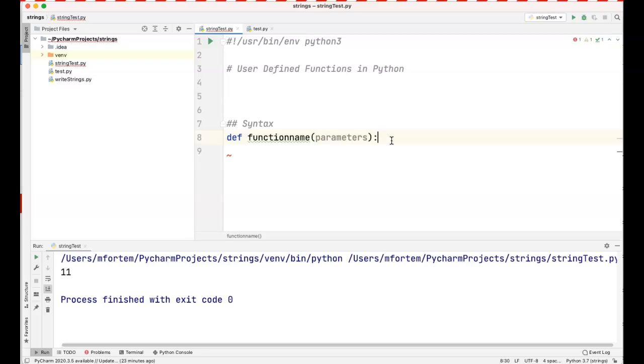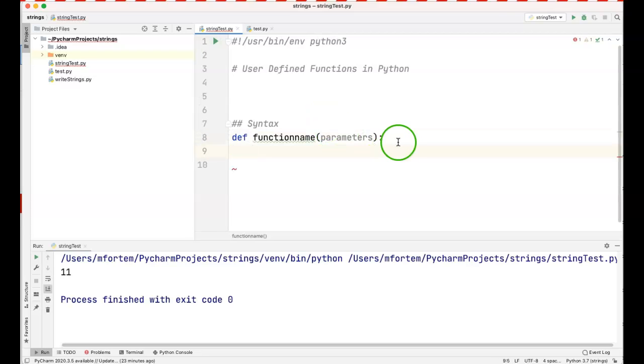Remember, like I said, a function gives you the ability to package your code. So most of the code that we have been writing so far during the previous lectures, you can take and turn into functions. And we're going to see that in some of the examples. So once you put the colon at the end, you tap the enter key, or if you don't tap the enter key, you have to indent.